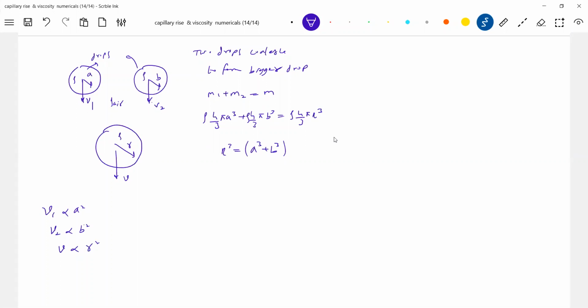So what shall we do now? This will be the radius of the bigger drop, no? This is the bigger drop. Let's do one thing. As it is proportional, shall we write this: R cube is there. So R is proportional to V to the power of 1 by 2.